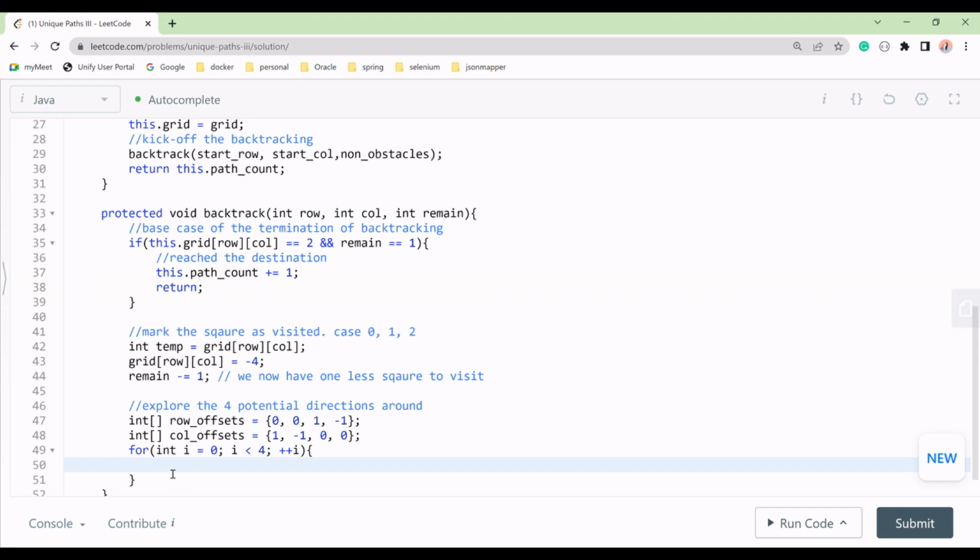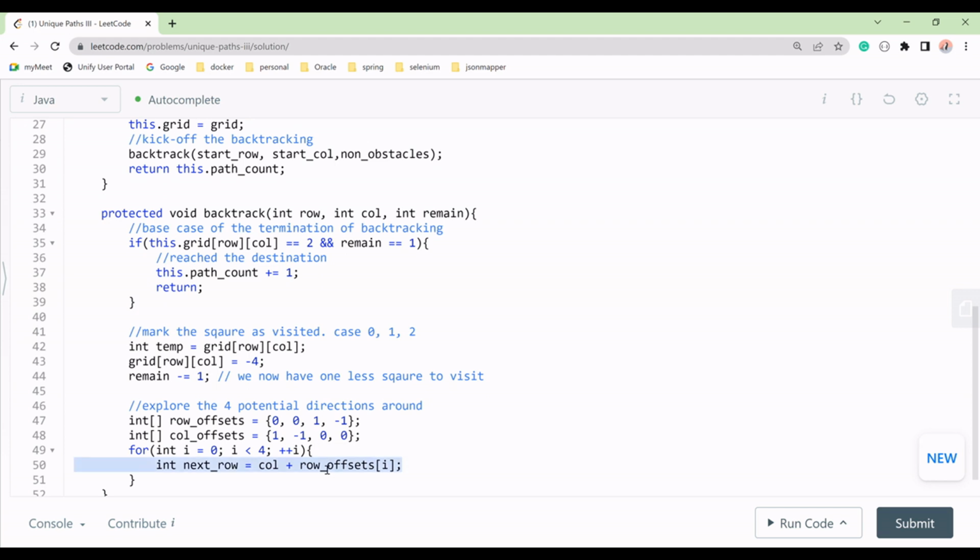Understood? Here we'll take next_row, and it is row plus row offset at i, for all the directions, right? We have 4 offsets.